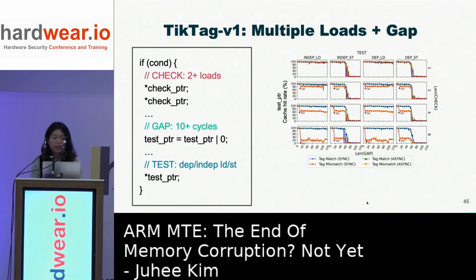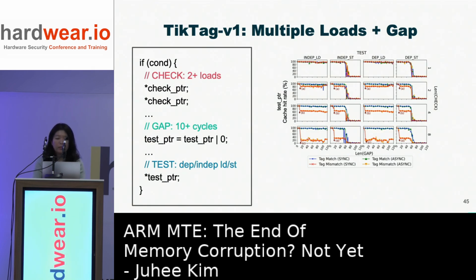This is our first gadget, Tic Tac V1, which contains multiple loads and an instruction gap. First, the track block contains two or more load instructions, and the following gap block creates a 10 or more cycle gap by repeating the OR instruction. Or it can be any other instructions that create this 10 cycle gap.